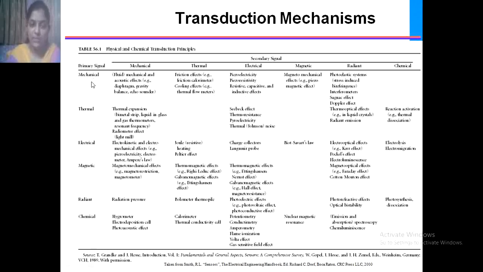And if a mechanical force is applied and the secondary signal generated is electric, then the transducers use piezoelectric, piezoresistive, resistive, capacitive and inductive effects. If a mechanical signal is applied for the magnetic, the magnetomechanical effect, for example the piezomagnetic effect, will be generated by the transducer.